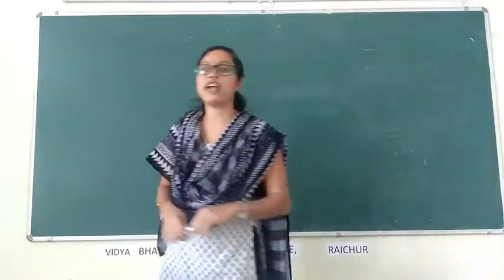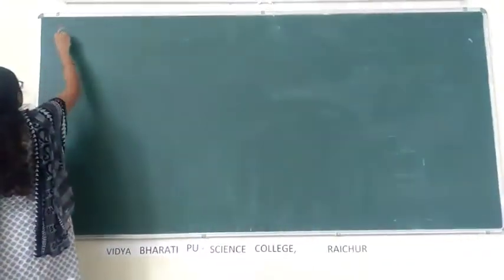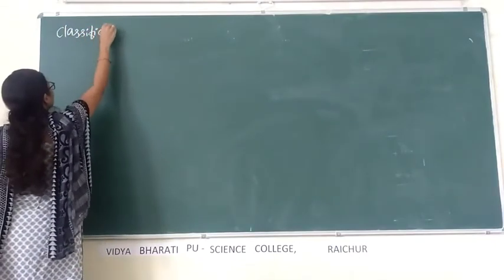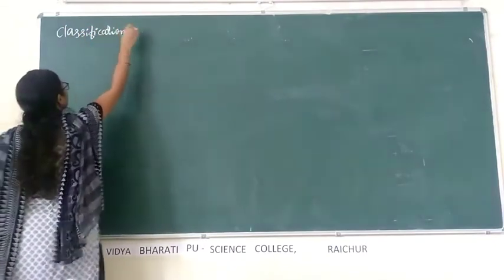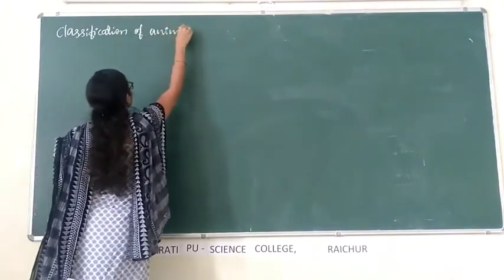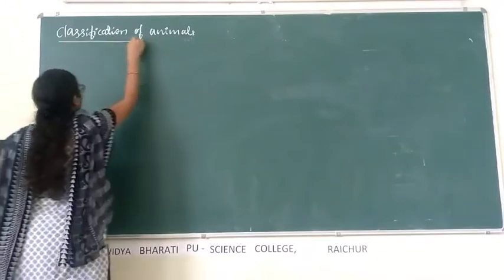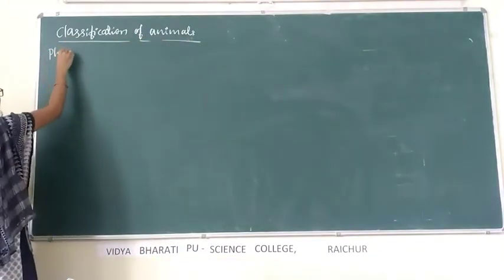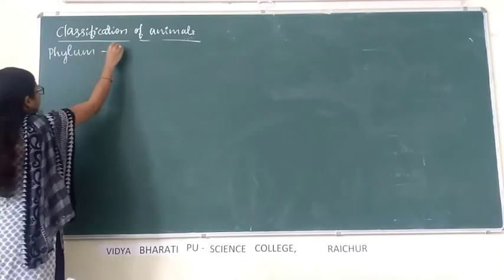Classification of animals. The first one is phylum Porifera.